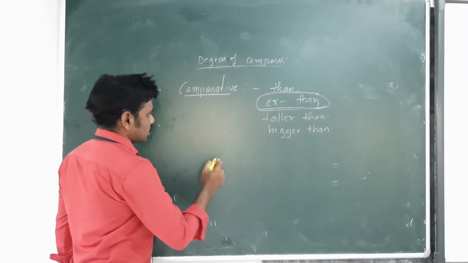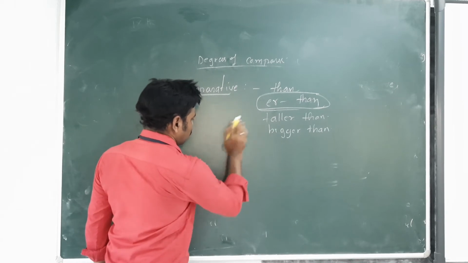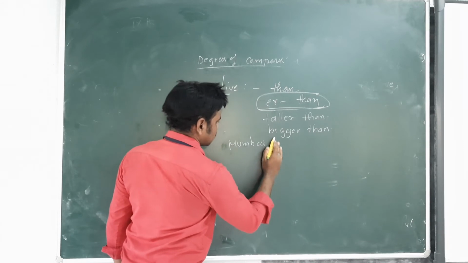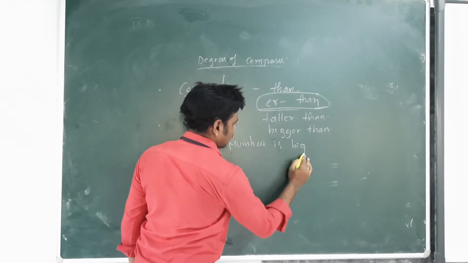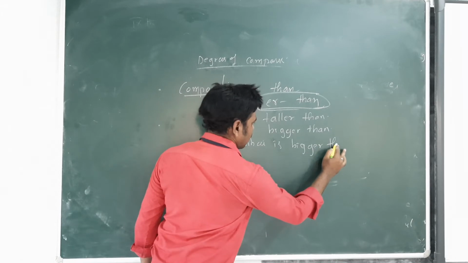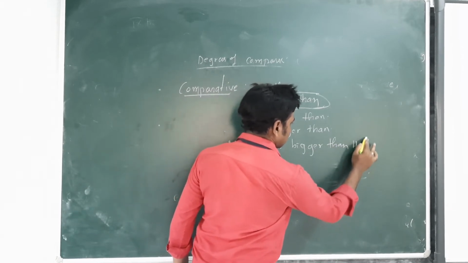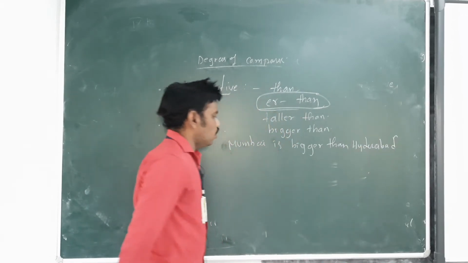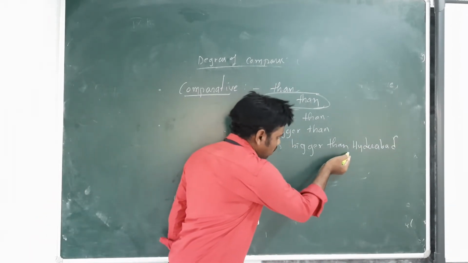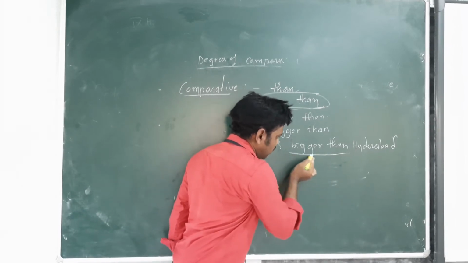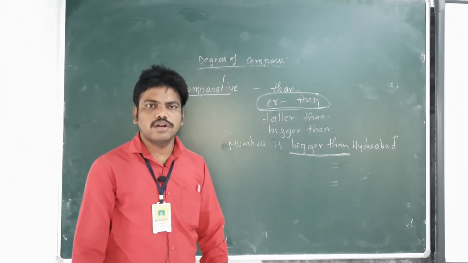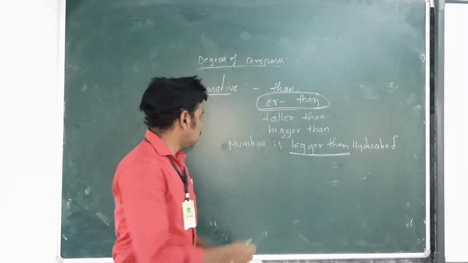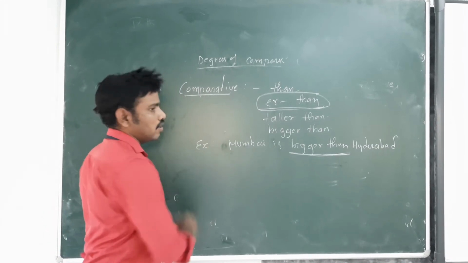Now let us take one example. Mumbai is bigger than Hyderabad. See, Mumbai is bigger than Hyderabad. So what word do we see in the comparative degree? Bigger than. What word do we see in the comparative degree? Bigger than. Mumbai is bigger than Hyderabad. This is the example of comparative degree.